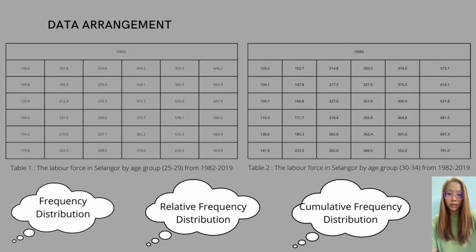I will present the part on data arrangement. As you can see, this is the table of data arrangement for the labor force in Selangor by age group 25 to 29 and 30 to 34 from 1982 to 2019.